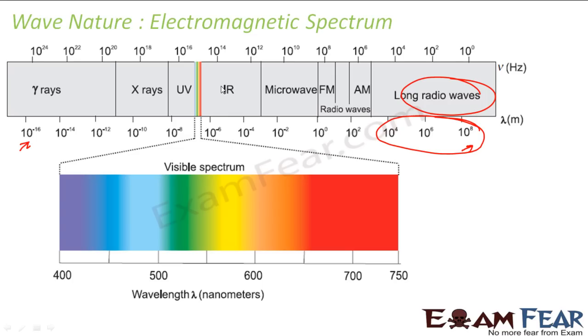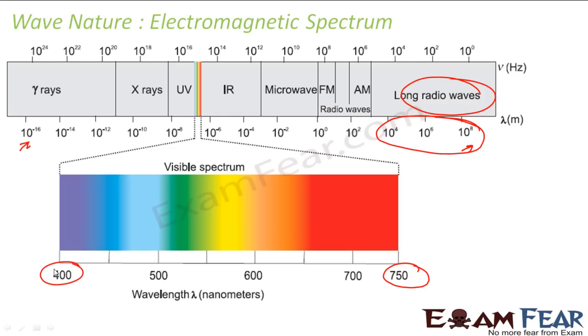And then we have microwaves, infrared waves, and the visible spectrum from red to violet, VIBGYOR: violet, indigo, blue, green, yellow, orange, red. And if you see, this is my wavelength, 750. This is the wavelength in nanometers.